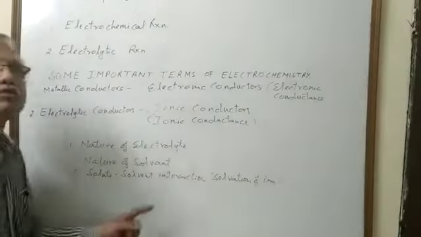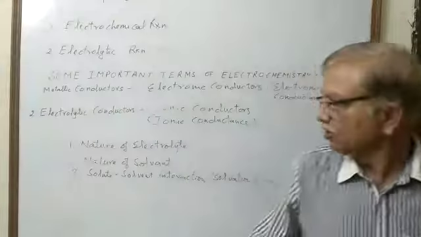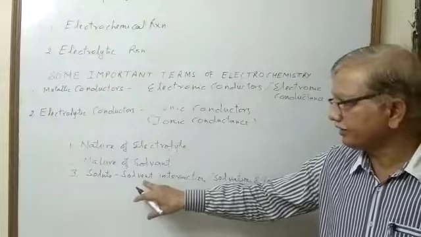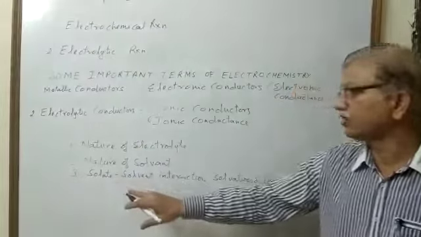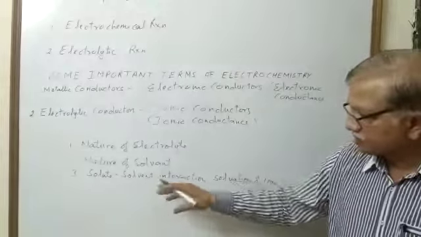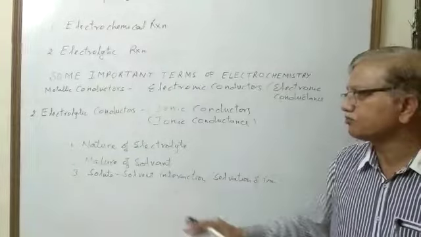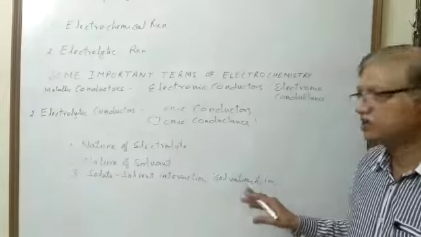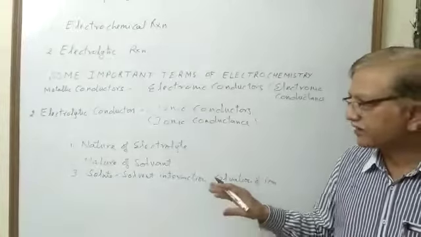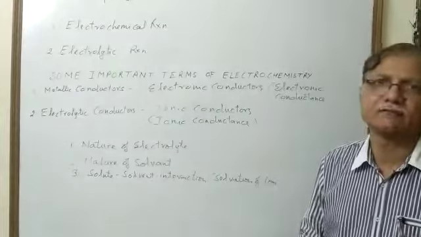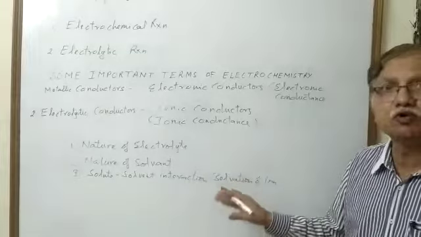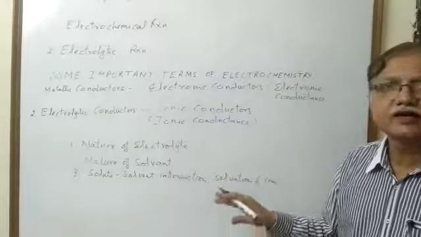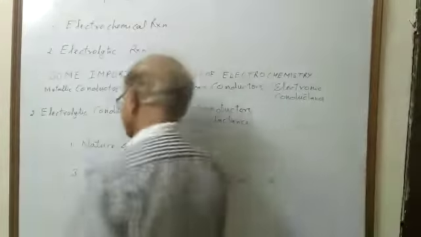When we dissolve an electrolyte in a solvent, the ions of the electrolyte undergo interaction with the molecules of the solvent. If this interaction is strong, then solvation of ion will be more, so conduction will be less. If solute solvent interaction is more, conductance will be less. If solute solvent interaction is less, conductance is more.